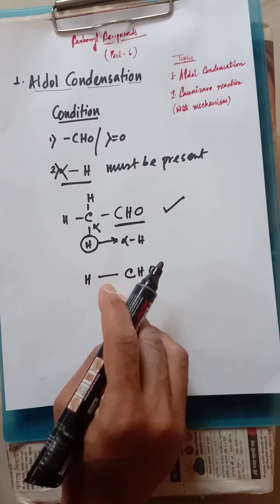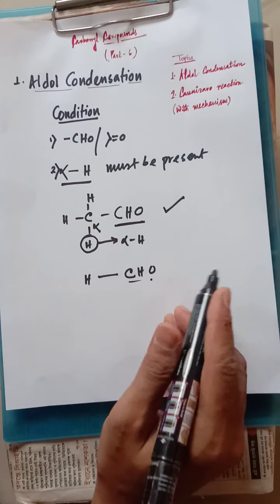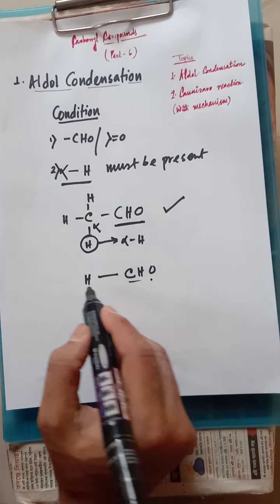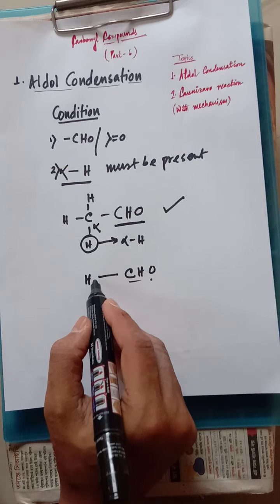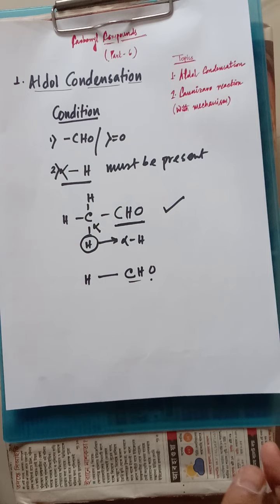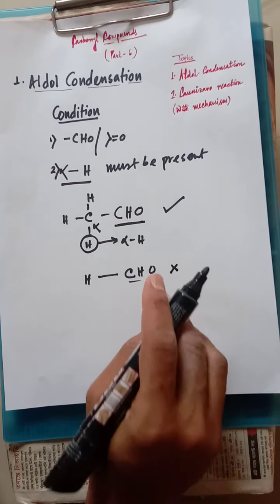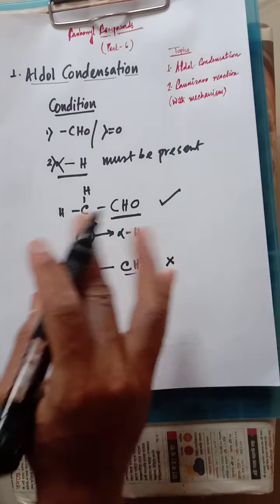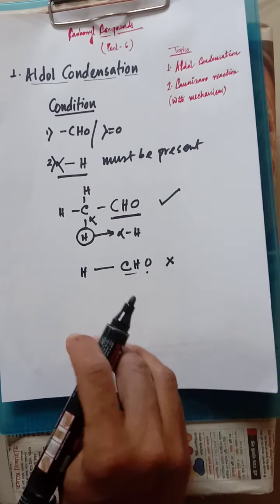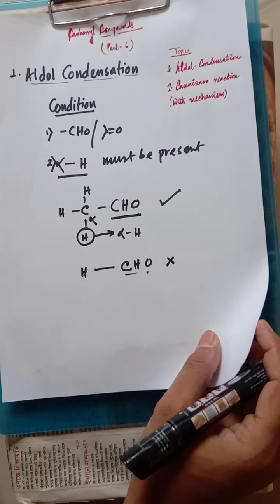But moving to the next compound, in this compound CHO is present, so the first condition is fulfilled. But the next condition is not there. Why? Because CHO is there, but the alpha carbon, that means the next carbon, is absent. If the alpha carbon is absent, there is no alpha hydrogen. So that's why it cannot respond to aldol condensation. This is a very important topic also. Question may be asked from this side: a few compounds can be given, and you may be asked which can respond to aldol condensation.